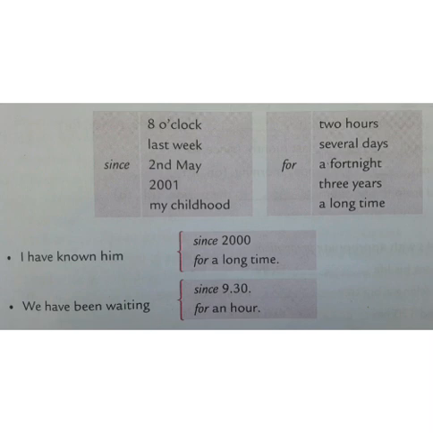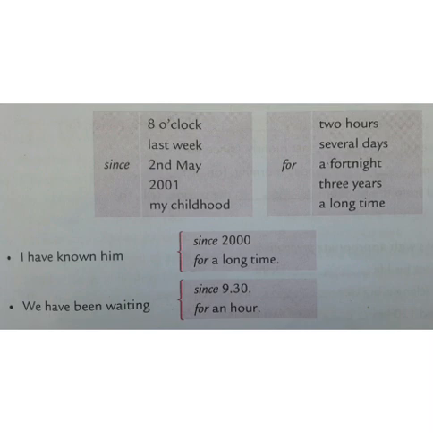Second example, I have been waiting since 9:30. That means we can count the hours, how many hours have passed while waiting. So, I have been waiting since 9:30. And on the other hand, we say we have been waiting for an hour. So which hour we are talking about is not clear. So this is the difference between since and for.